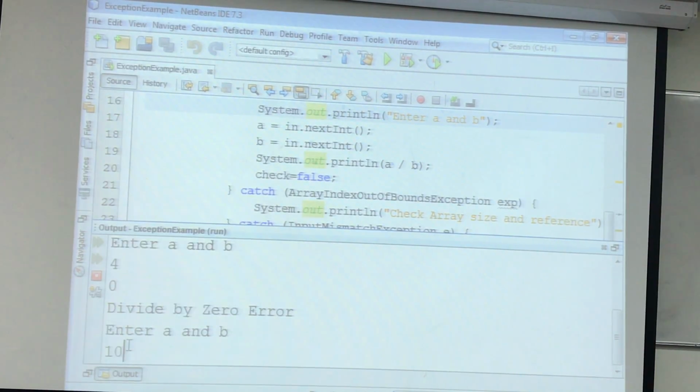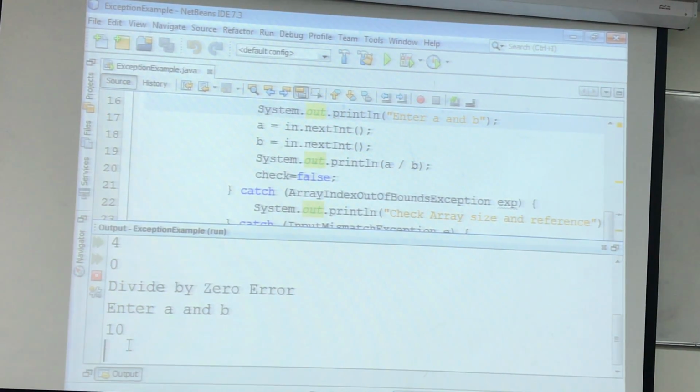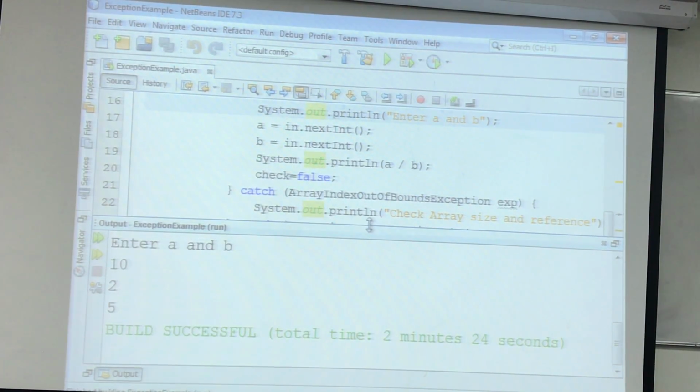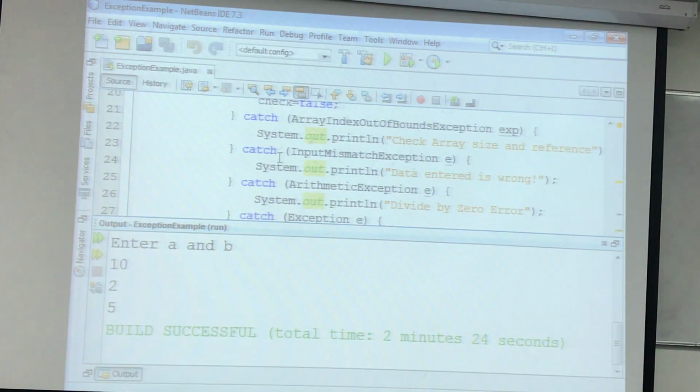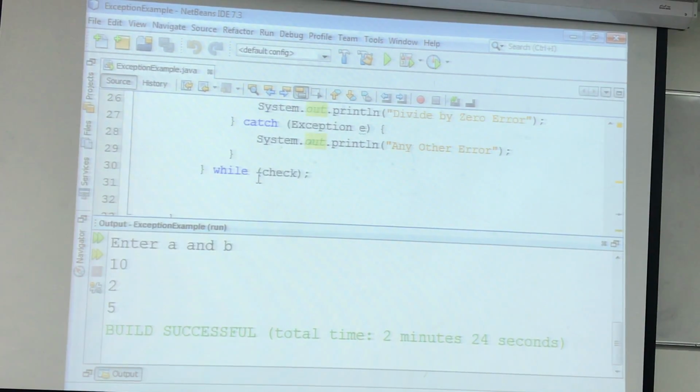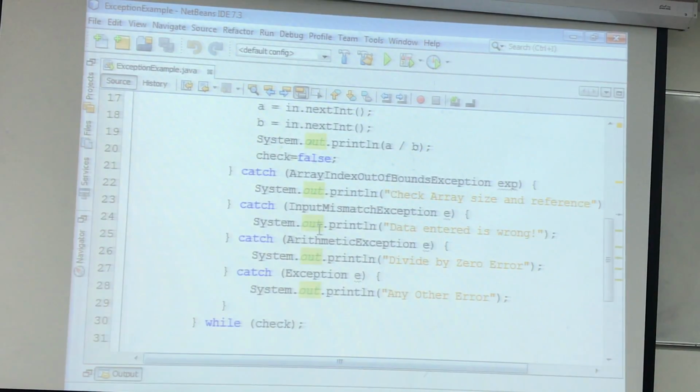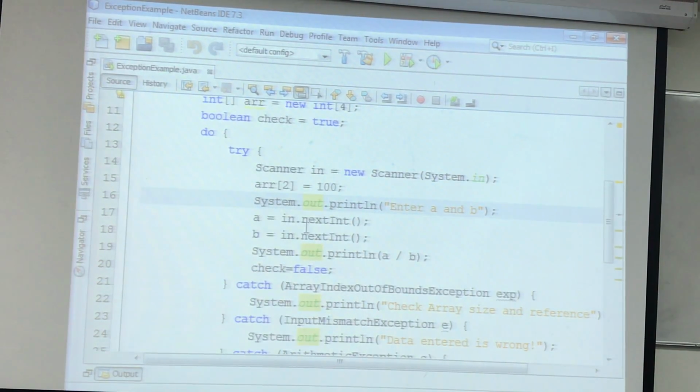Now once you enter the correct value, 10 and for example 2, what will happen now? 10 divided by 2, no problem, 5, and then check becomes false. So it does not go to the catch. Then it comes here, while false, immediately it comes out of the loop. Okay, so this is the way how we can basically let user enter the data, because it is in my control. So this is actually the meaning of handling.